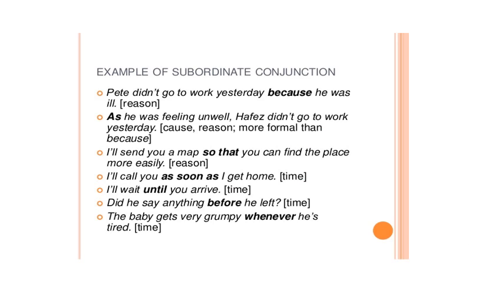Now we will see examples of subordinating conjunctions in the form of sentences. Peter didn't go to work yesterday because he was ill. Here "because" is used to give a reason. As he was feeling unwell, Hafiz didn't go to work yesterday. Again giving the reason, and it's a bit more formal than "because." I will send you a map so that you can find the place more easily. Right? You're telling the reason for sending a map.